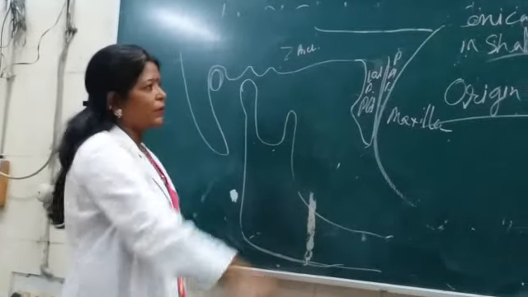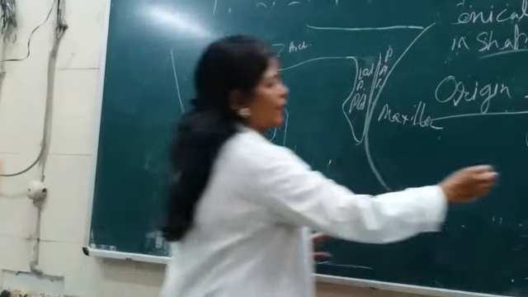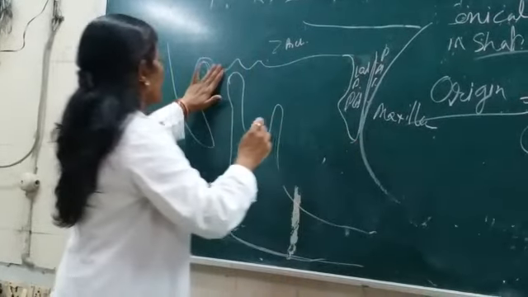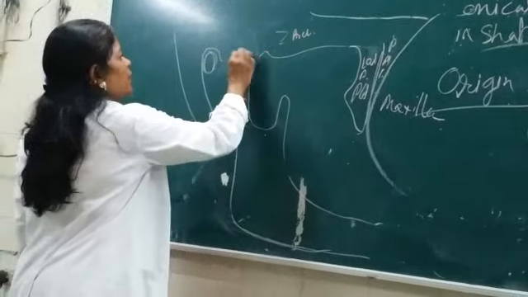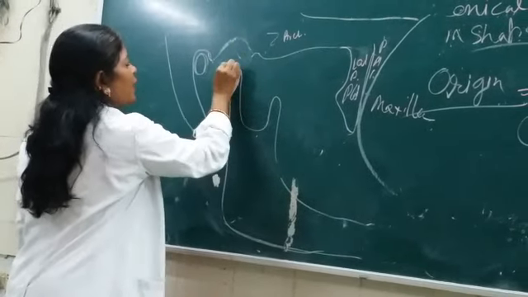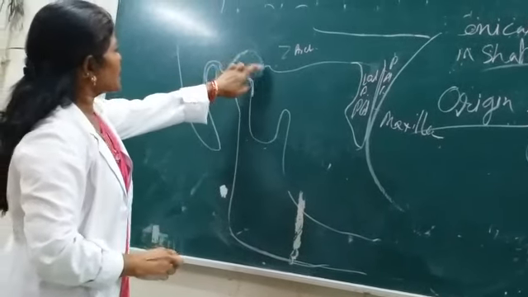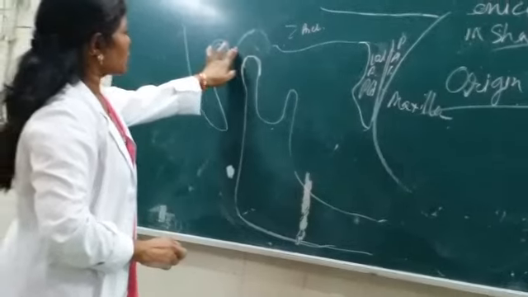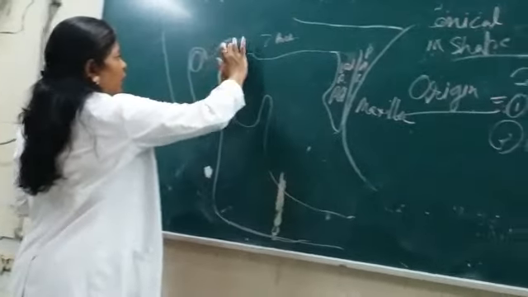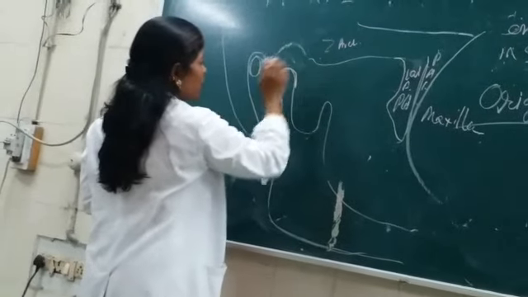Now first of all we will discuss the origin, the upper head and the lower head. Here it is the head of the mandible and here it is the concave surface of the temporomandibular joint, which is formed by the temporal bone.